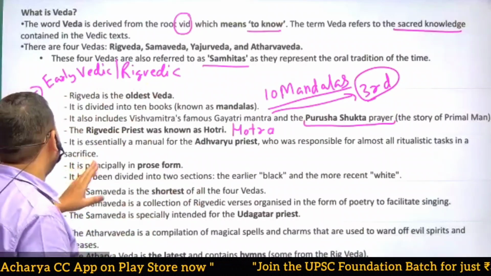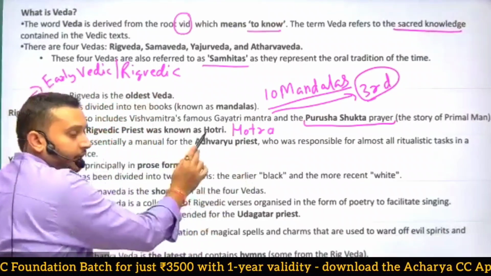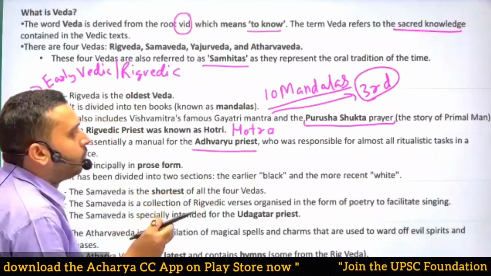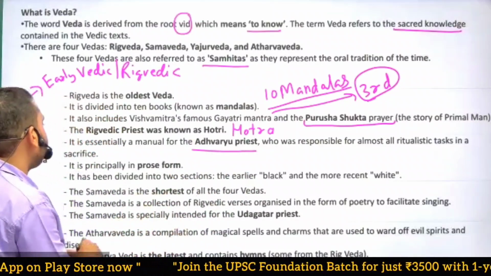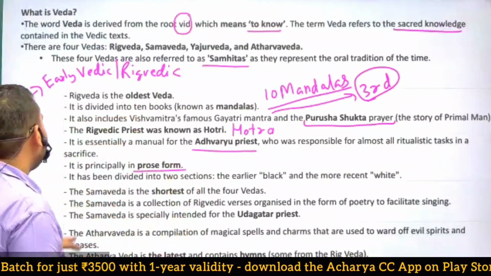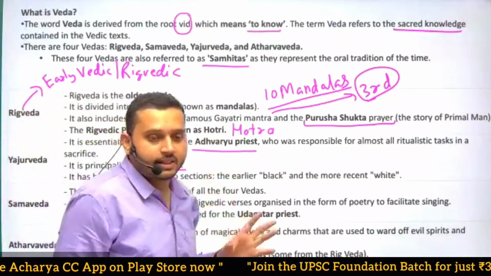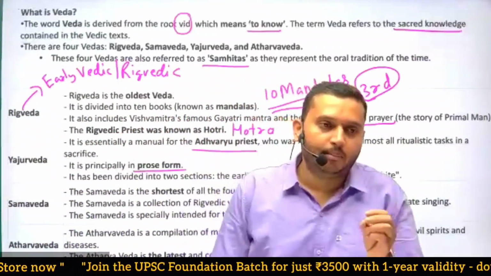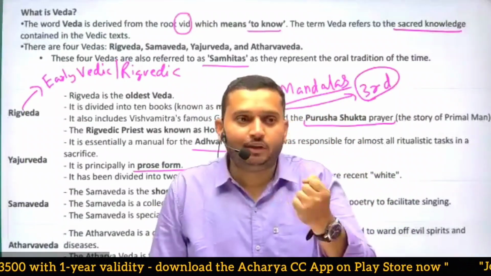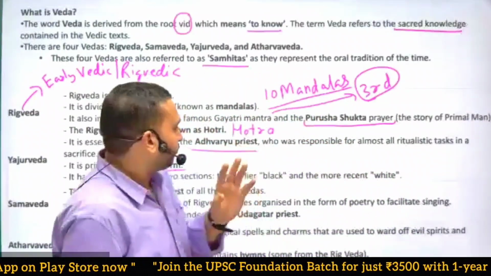Okay. So Yajurveda is essentially a manual for the Adhvaryu priest, who was responsible for almost all ritualistic tasks in a sacrifice. It is principally in prose form. The good thing is that it has been divided into two sections, the earlier black and the more recent white. In Sanskrit, the black is known as Krishna Yajurveda, Krishna meaning black, and white means the Shukla Yajurveda.